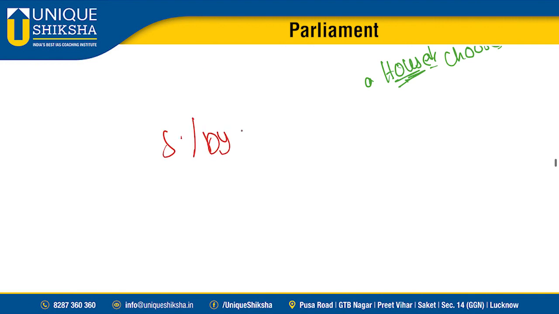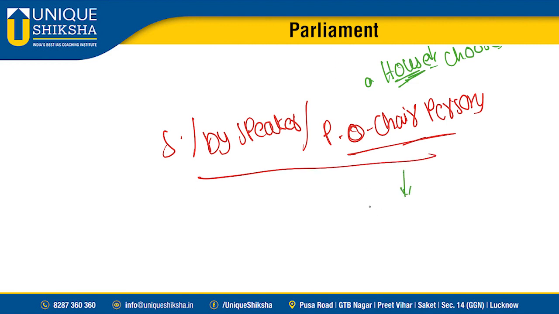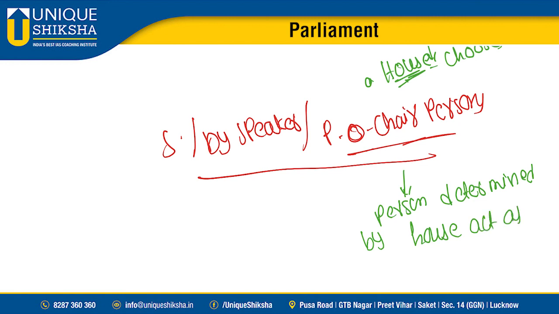Speaker, deputy speaker, and the panel of chairpersons were all absent, then the person determined by the house acts as speaker.